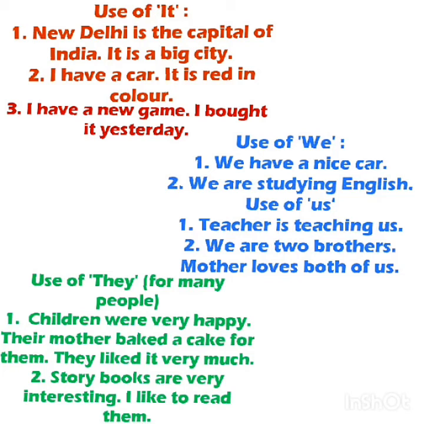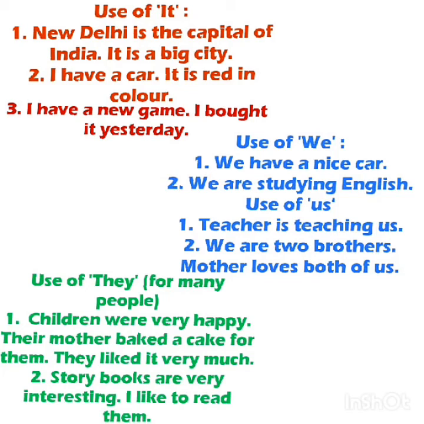We are two brothers. Mother loves both of us. We cannot say "mother loves both of we." No. So again, we can begin any sentence with "we," but we can make the use of "us" in the middle or at the end of the sentence.